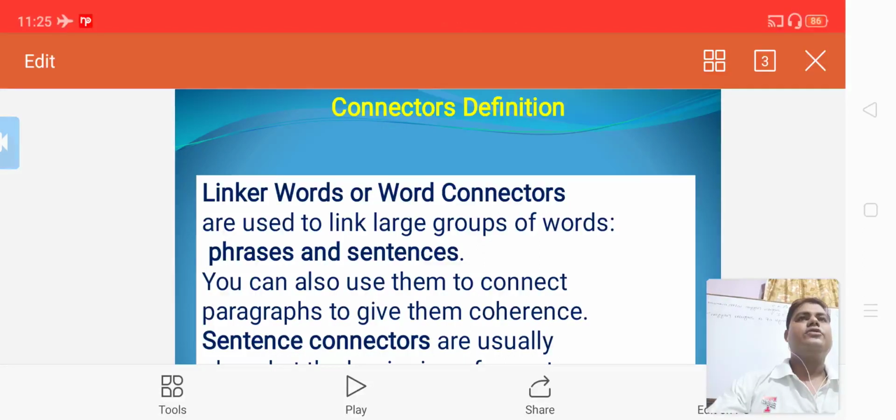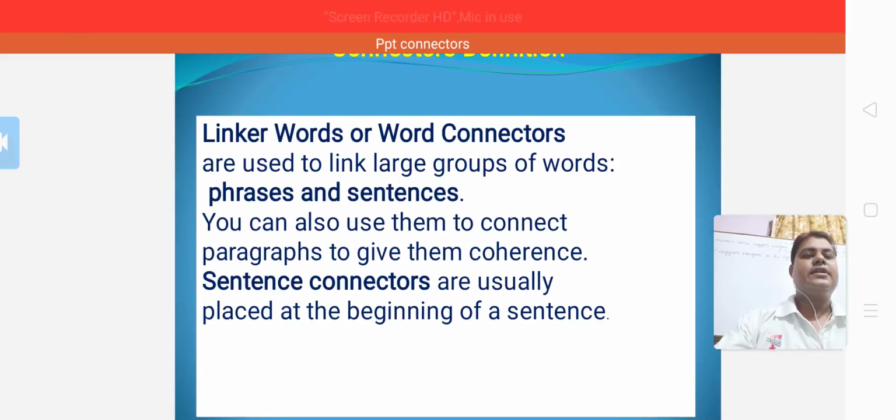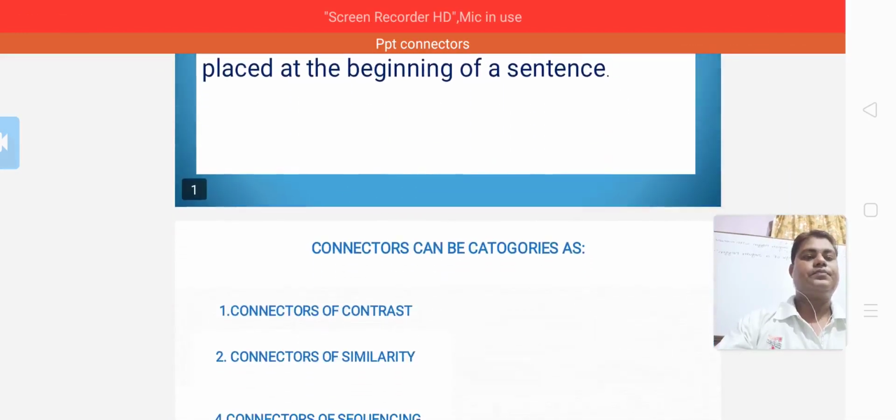Sentence connectors are usually placed at the beginning of a sentence and may be categorized as follows.